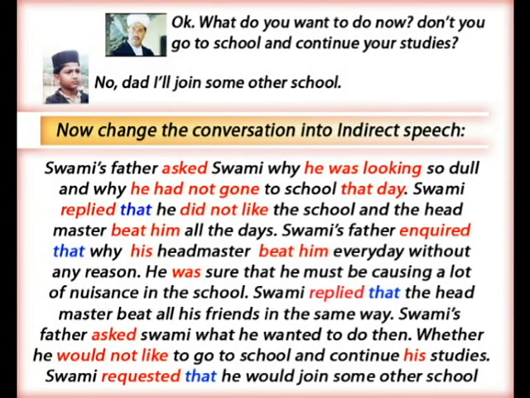Now change the conversation into indirect speech. Swami's father asked Swami why he was looking so dull and why he had not gone to school that day. Swami replied that he did not like the school and the headmaster beat him all the days. Swami's father inquired why his headmaster beat him every day without any reason.